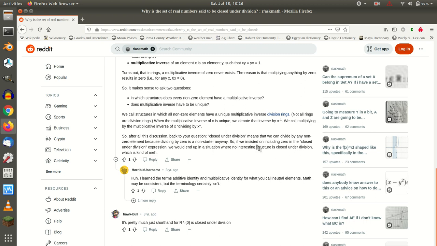So ultimately this is why I dislike this one. Because at the end of it, he's saying that basically we don't know what to do when you divide by 0. So if you included it, then it would just hurt our little brains and be boring, because we don't know what to do with that, so we would never have a complete structure that we can pat ourselves on the back for having. That's effectively what he's saying, right?